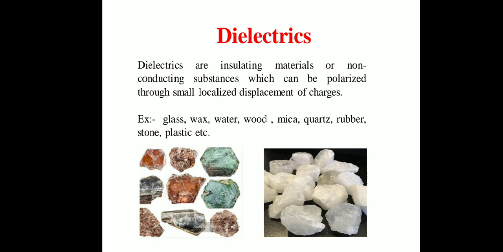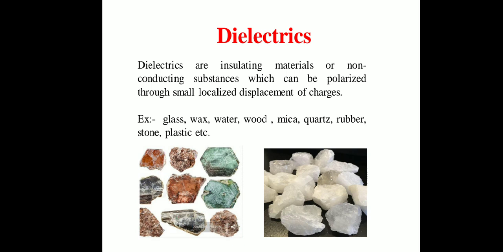But when we consider insulating materials, valence electron is not free, it is tightly bound to the nucleus. So it is not available for the conduction. That's why insulating materials are bad conductor of heat and electricity.